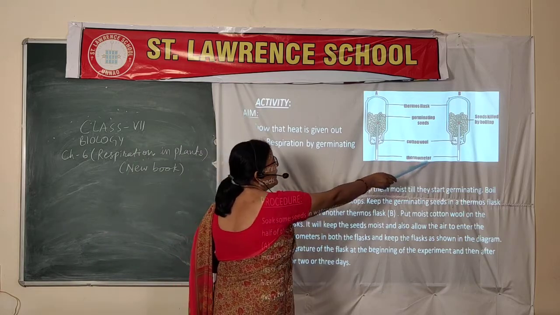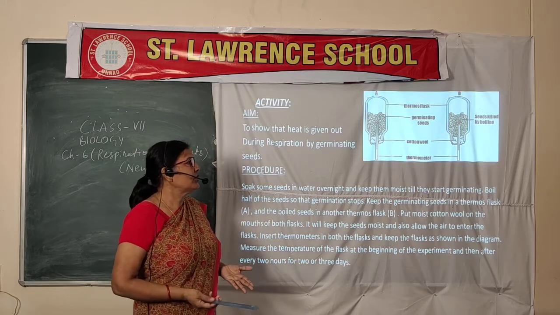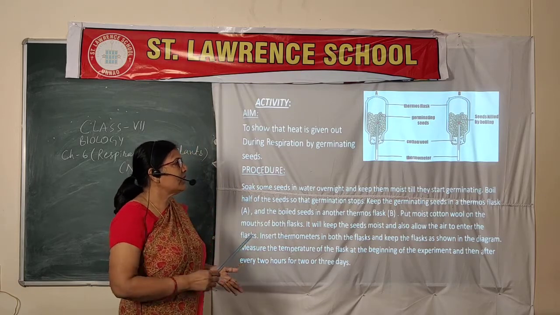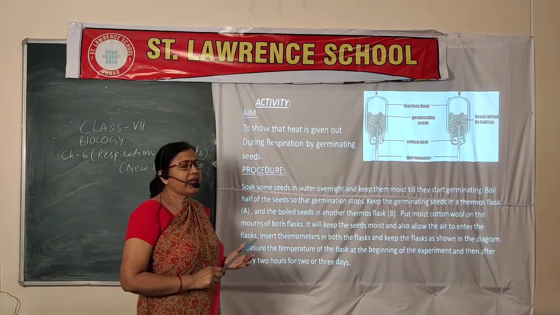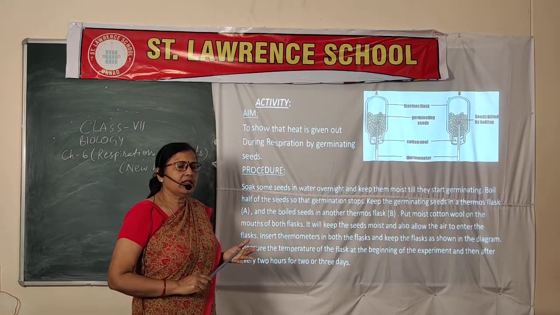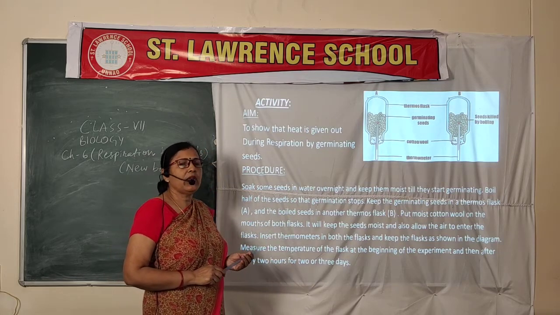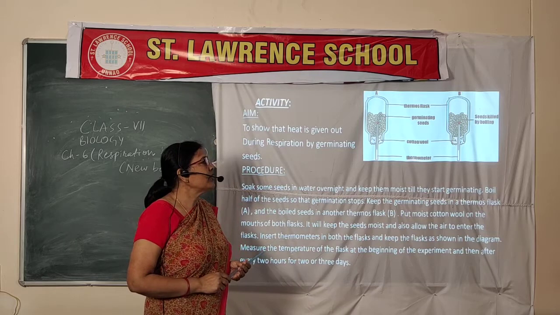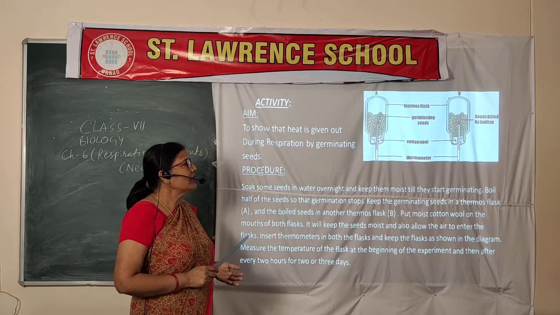Why have I taken B? Because B will show no reaction or change. These seeds must be washed with carbolic acid. Carbolic acid is a disinfectant that prevents microorganisms from growing, because after boiling, microorganisms can grow on the outer covering of the seeds.